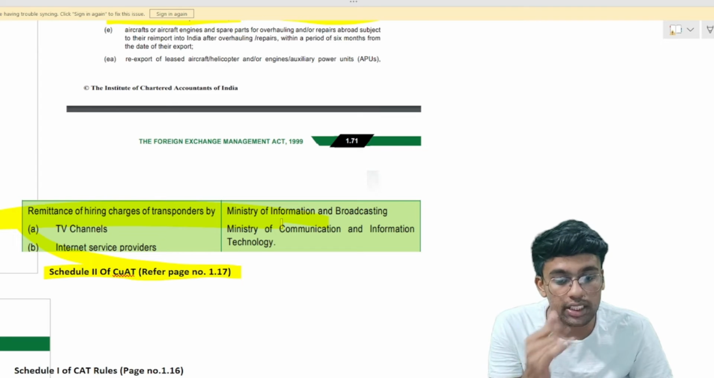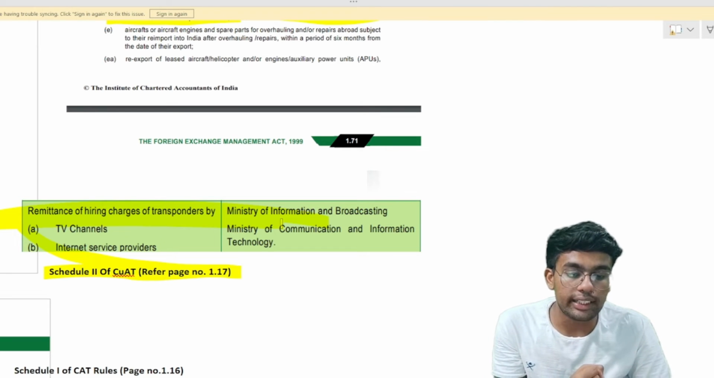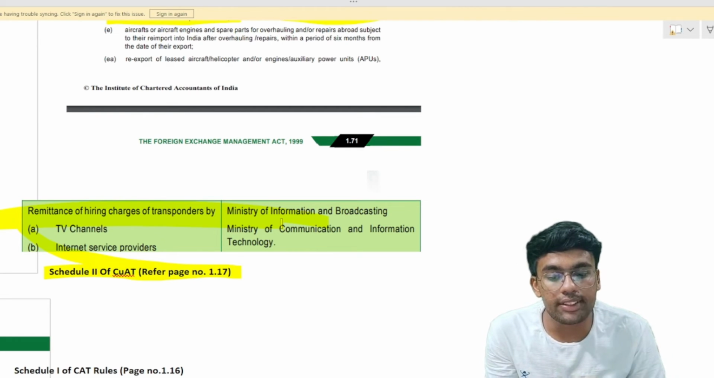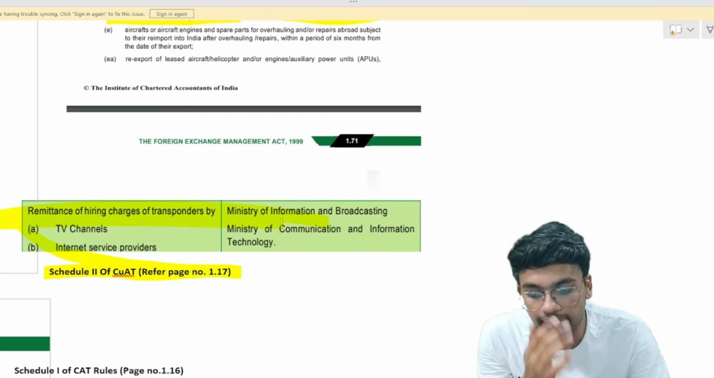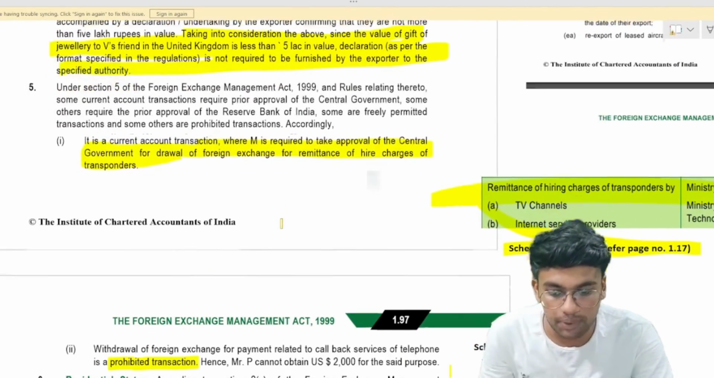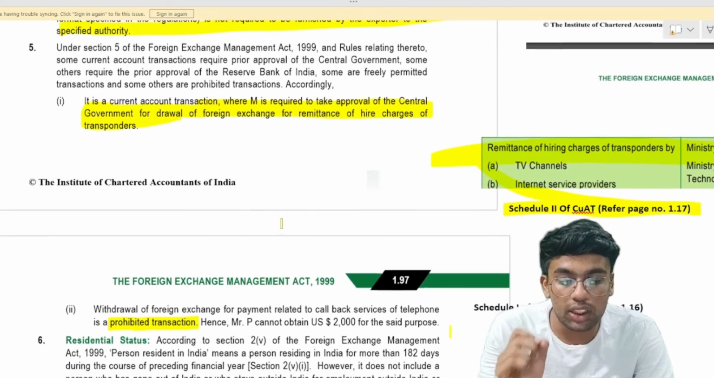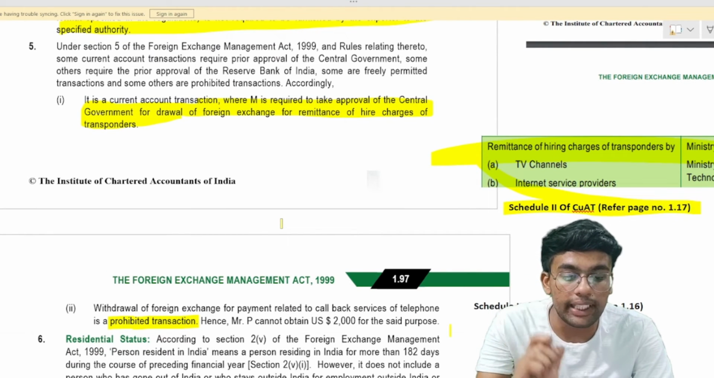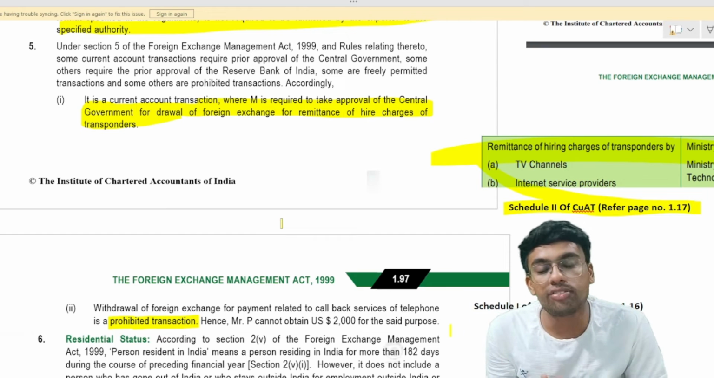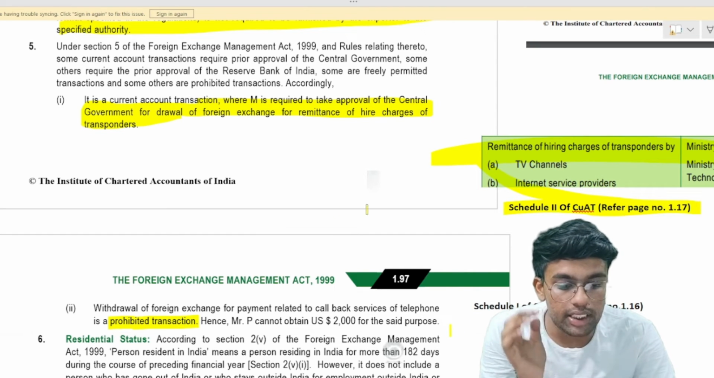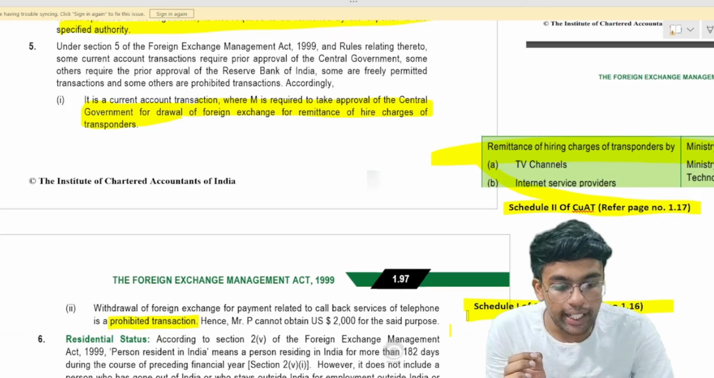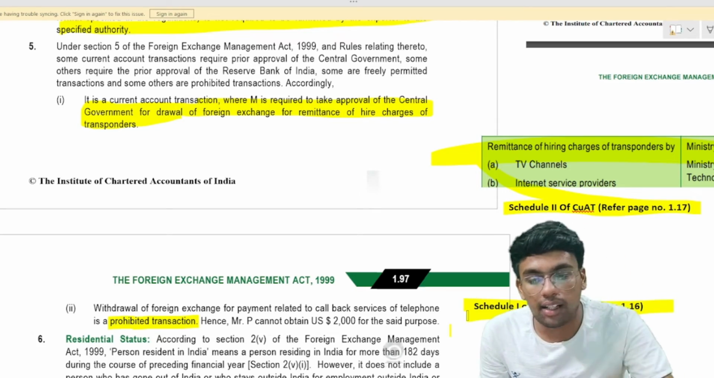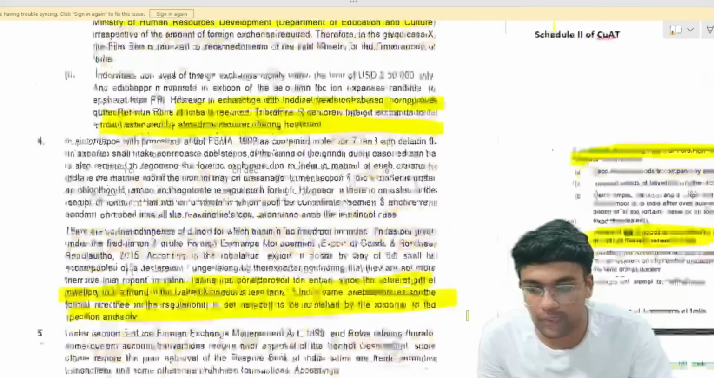Then in such a case, Ministry of Information and Broadcasting Technology or Ministry of Communication and Information Technology approval is required in order to make any kind of remittance for this purpose. And withdrawal of $2,000 for payment related to callback services. So this is completely prohibited under your Schedule 1 of Capital Account Transactions Rules, which is given on page number 1.16. And therefore, you cannot make payment with respect to callback services.